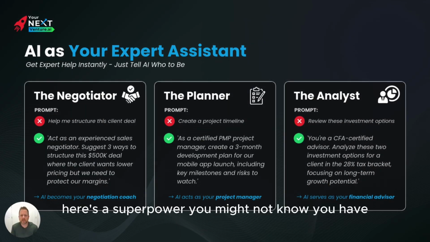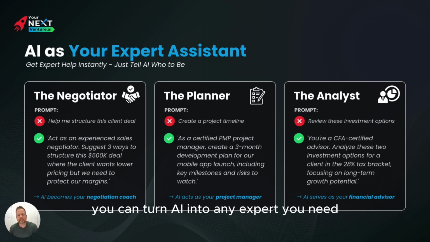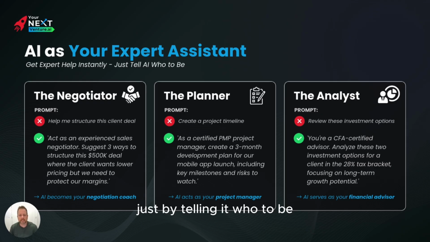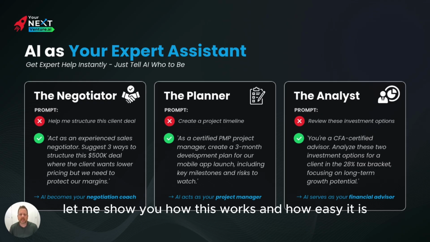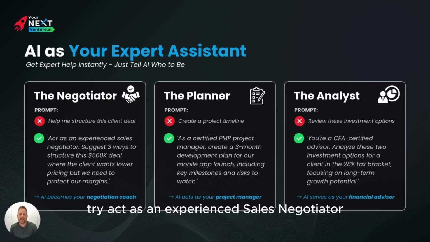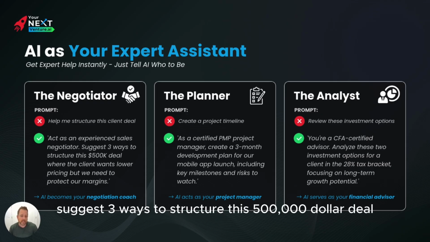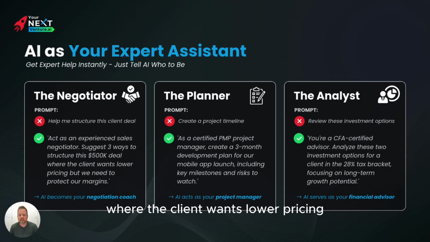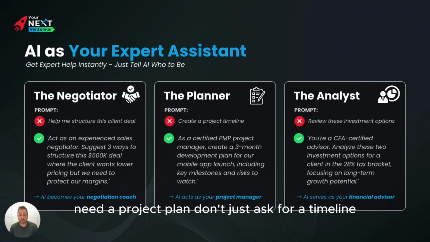Here's a superpower you might not know you have. You can turn AI into any expert you need just by telling it who to be. Let me show you how this works and how easy it is. Instead of asking help with a client deal and getting vague advice, try: act as an experienced sales negotiator. Suggest 3 ways to structure this $500,000 deal where the client wants lower pricing, but we need to protect our margins.